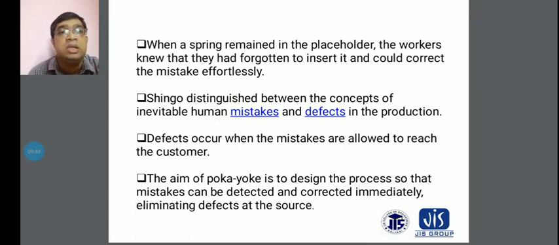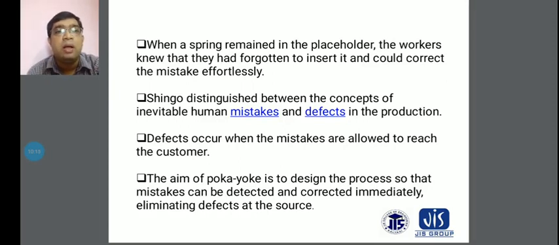And another thing, you can see the aim of Poka-Yoke is to design the process so that mistakes can be detected and corrected immediately. That means mistakes will happen, but you always have to detect them immediately. If you detect mistakes but cannot recover from them, a good quality product will not be produced at the production hub.